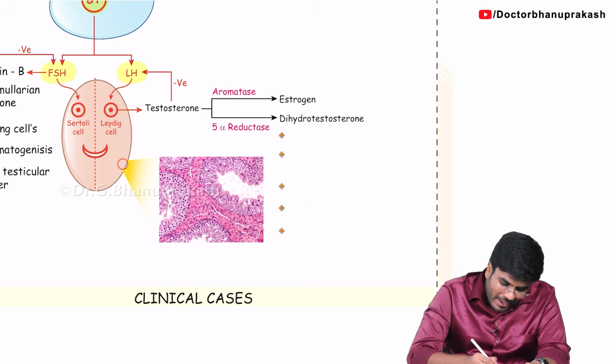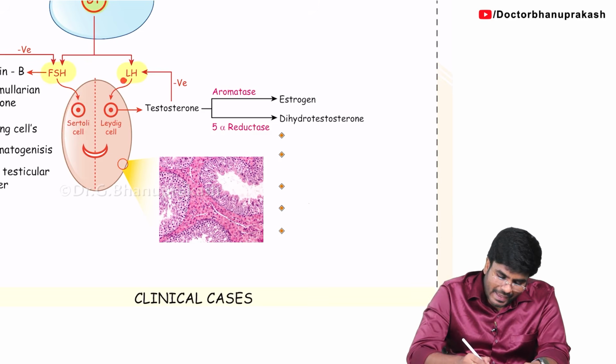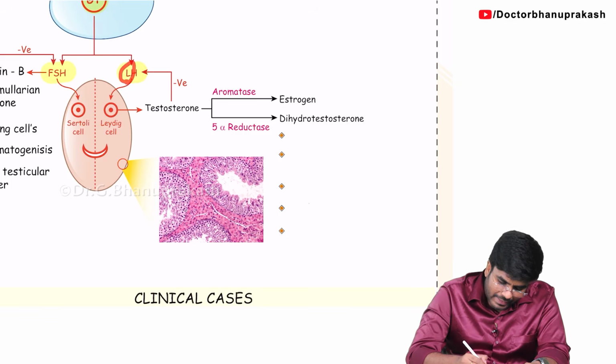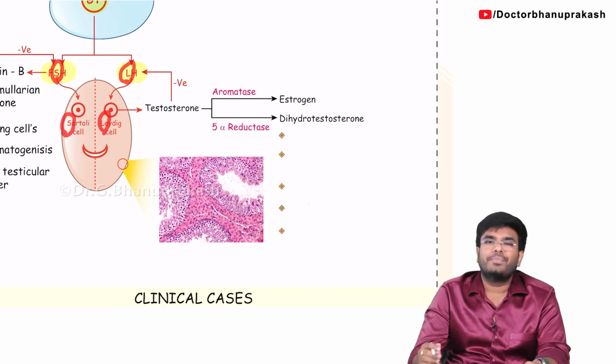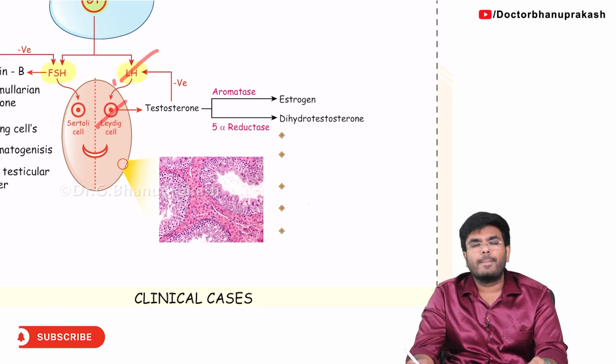Okay. Now FSH is coming and acting on which cell? FSH is acting on a cell called a Sertoli cell. The LH is acting on a cell called a Leydig cell. So remember, L for L, S for Sertoli. So Sertoli cells are stimulated by FSH. Leydig cells are stimulated by LH, L for L. Okay.